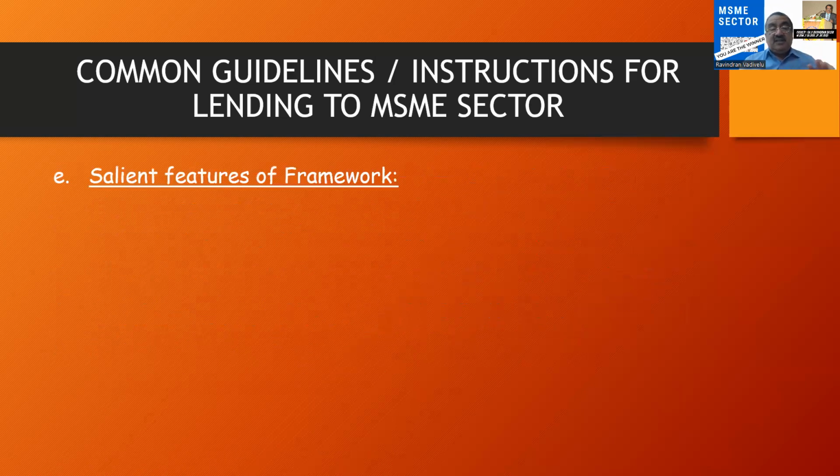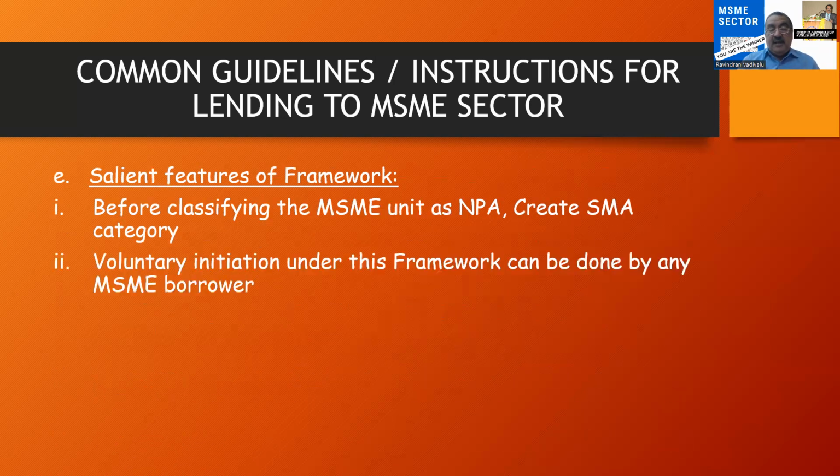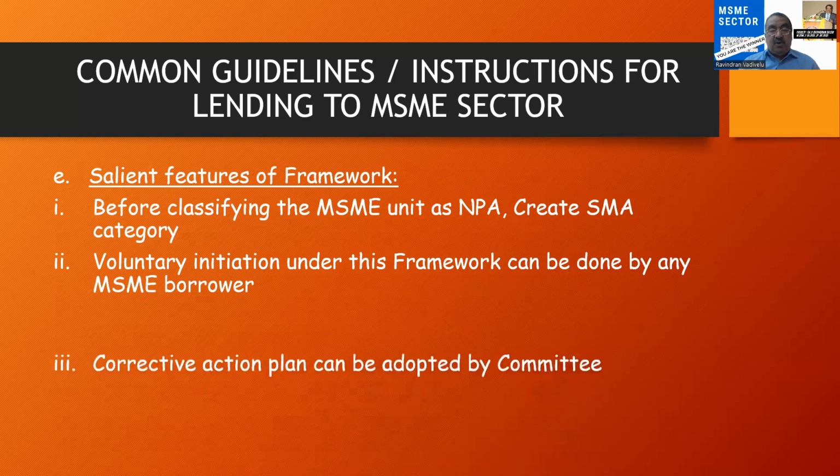Another thing is salient features. What are the other salient features of the framework? Before classifying the unit as NPA, create SMA, that is special mention account. So only after passing through the SMA, MSME units have to be classified as NPA. And even the voluntary initiation can also be done by the MSME borrowers.